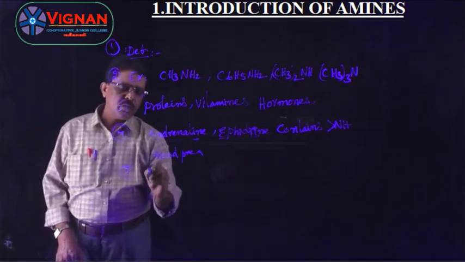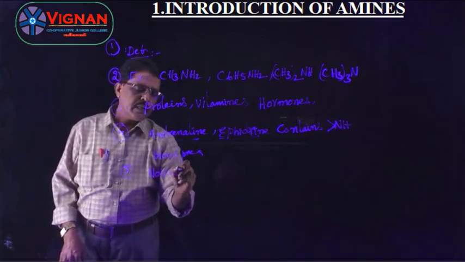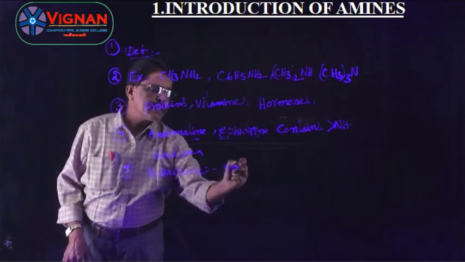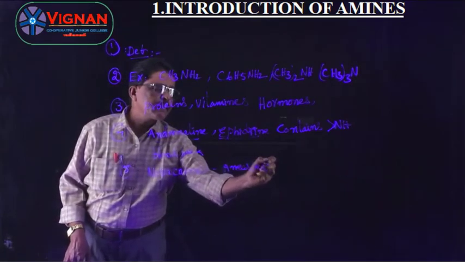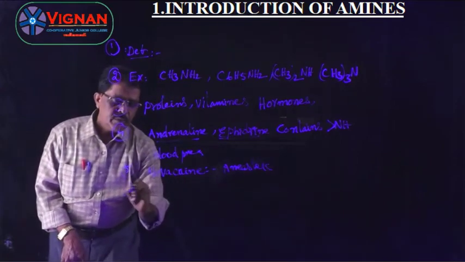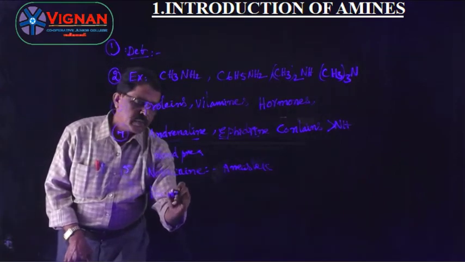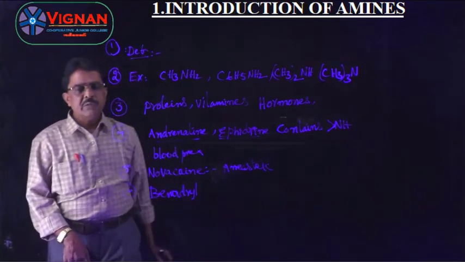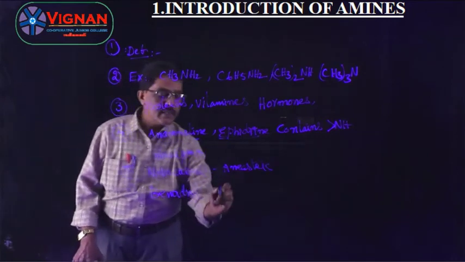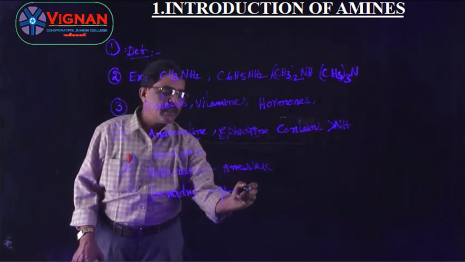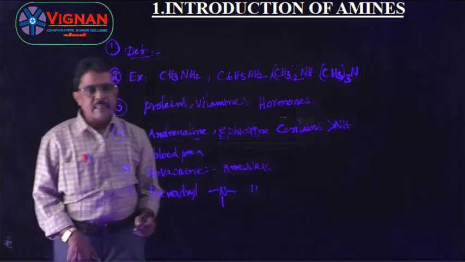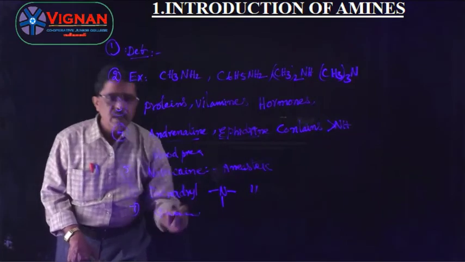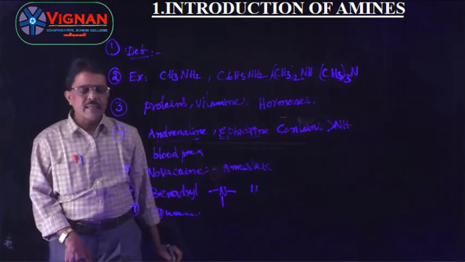Next one is novocaine. Novocaine is also used as an anesthetic. And Benadryl is the syrup which contains a tertiary amine group, used as an anesthetic compound. And quaternary ammonium salts are used as surfactants.